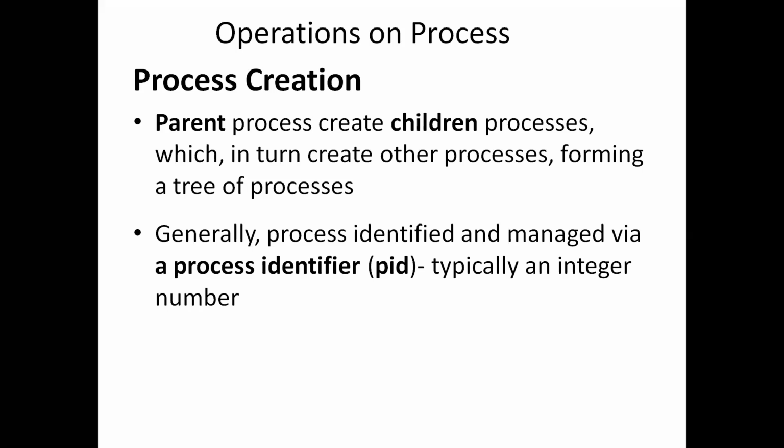Generally, a process is identified and managed via a process identifier. That's what we discussed in the previous session. Every process will have a unique identifier called the process ID, also referred to as PID. It is typically an integer number. Whenever a process is created, a unique process ID is immediately allotted to that newly created process.